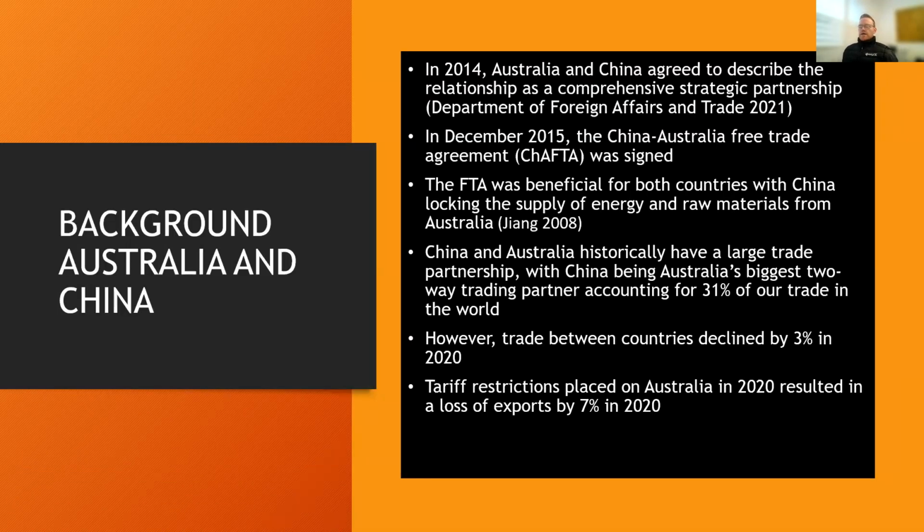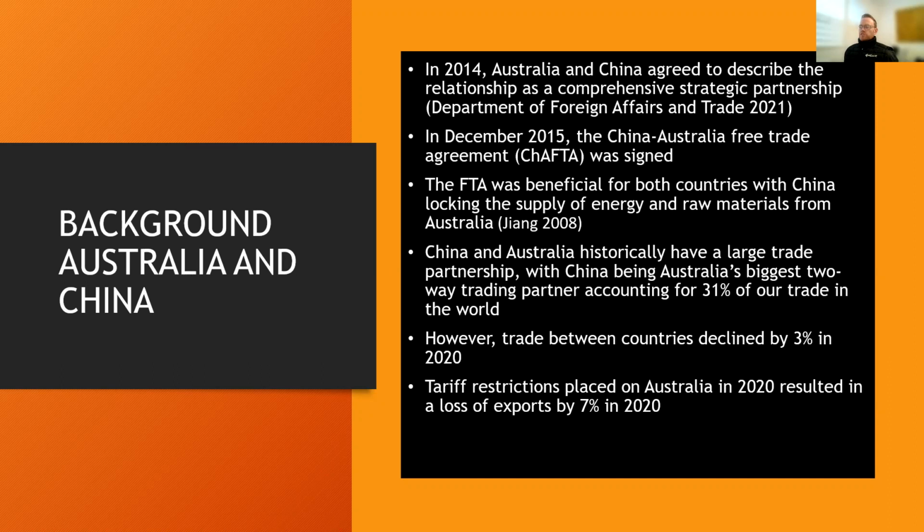A background on the trade between Australia and China in the past. In 2014, Australia and China agreed to describe their relationship as a comprehensive strategic partnership. Followed closely in December 2015, the Australia-China Free Trade Agreement, ChAFTA, was signed between the two nations, allowing free trade between Australia and China, a beneficial agreement between the two countries.